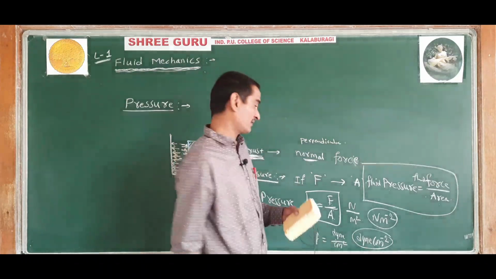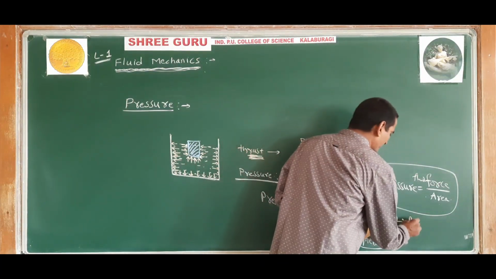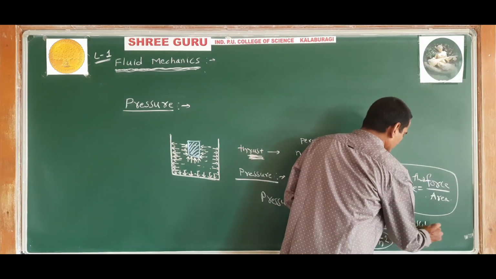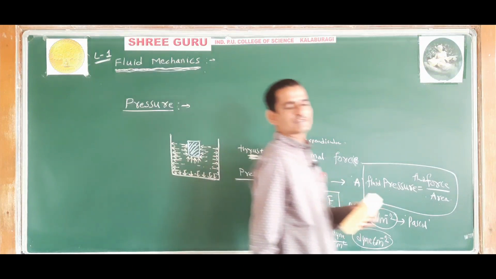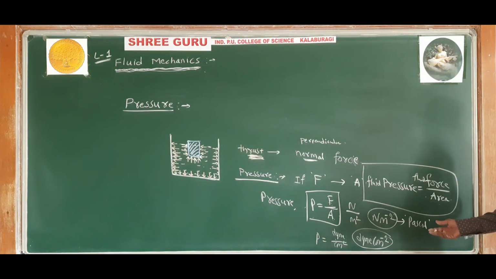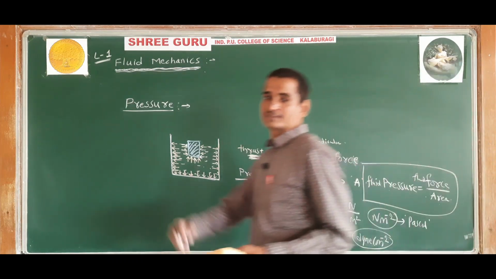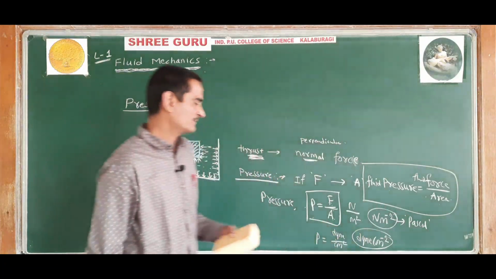Further, this Newton per meter square is also called Pascal, named after the scientist Blaise Pascal. Remember all these things. 1 Pascal pressure means 1 Newton per meter square pressure.